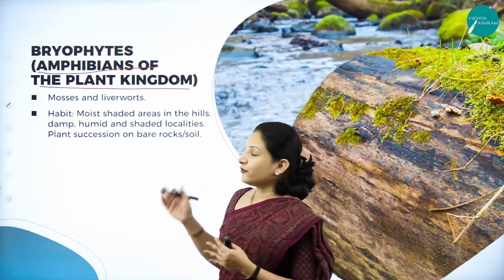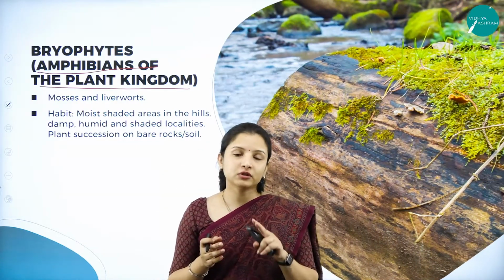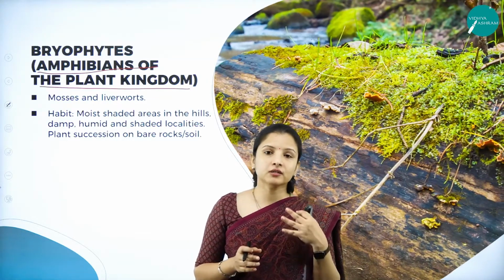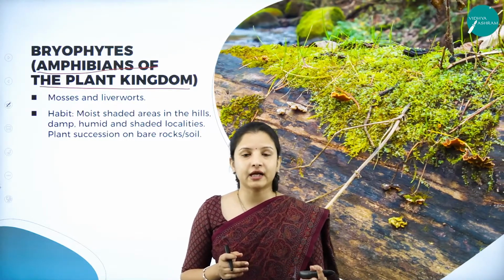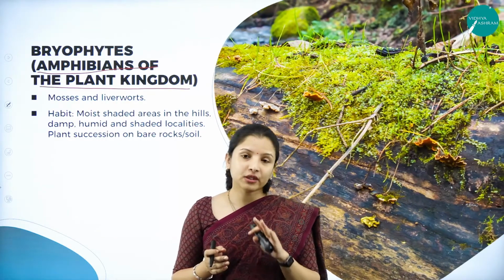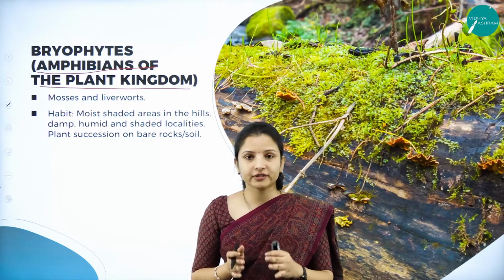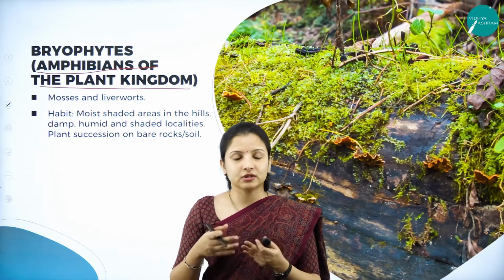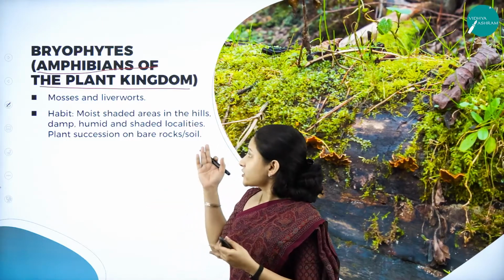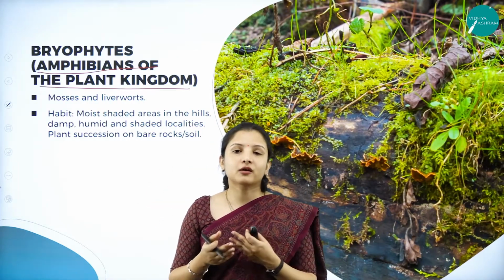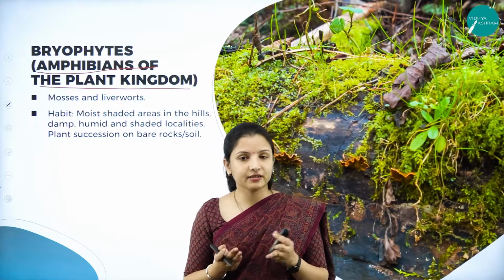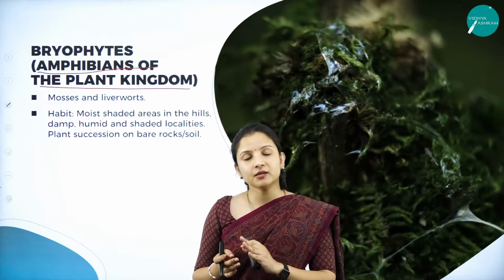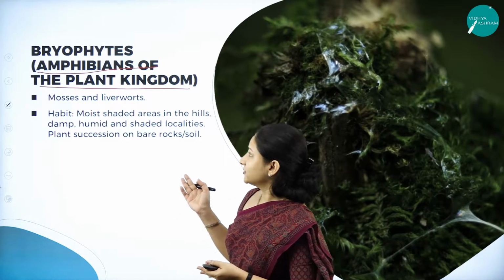Just like that, the bryophytes also, they have two generations wherein one part of their life cycle they spend on the terrestrial habitat, and that too, it should always be a moist terrestrial habitat, and the other part is for the spores. If the spores have to sporulate, then they should be in water. So that is why they are also called the amphibians of the plant kingdom, because they live in a terrestrial habitat which is damp, as well as they live in water condition. So that is why they are called so.